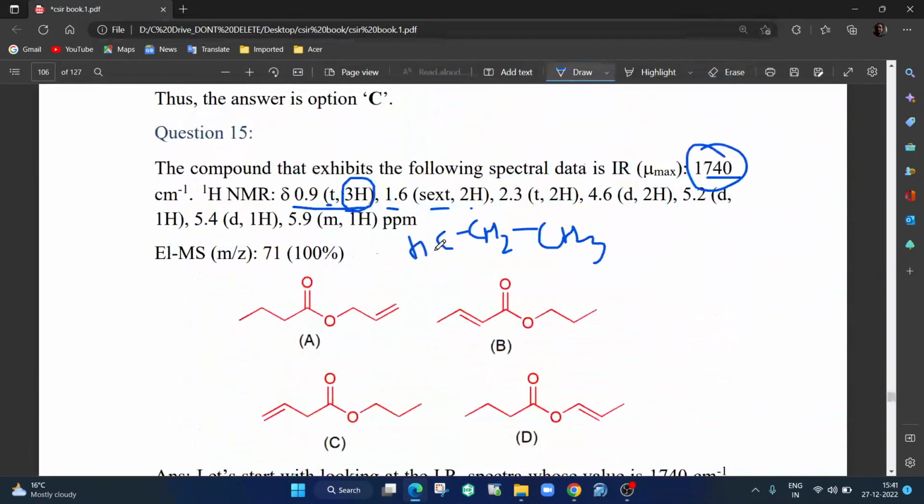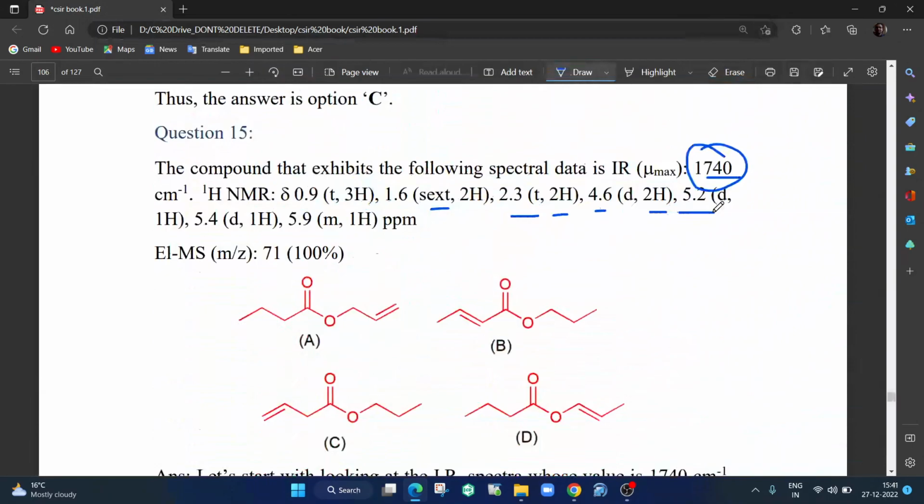So if you look here, this CH2 is a 2 proton peak, and then 3 plus 2 is 5, so 5 plus 1 is 6, and this should show a sextet. Okay. And then what else do you have? Then you have 2.3 triplet, 2 hydrogen. So again CH2 beside CH3 or something like that, because then it is a triplet. And 4.6 doublet, 2 hydrogen. So 2 hydrogens are there, and it is beside some CH.